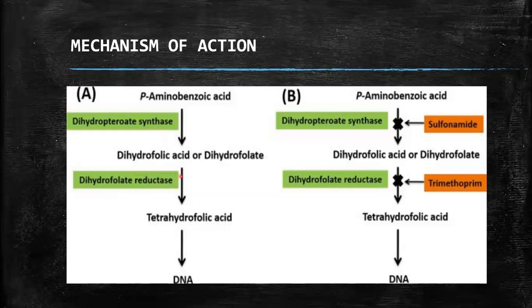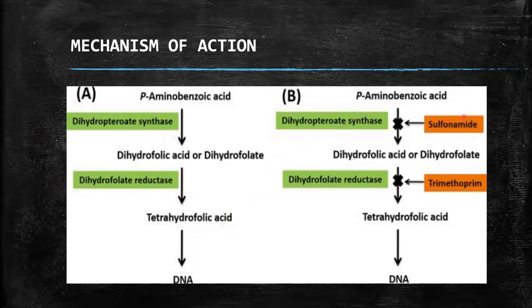Next, dihydrofolic acid converts into tetrahydrofolic acid with the help of the enzyme dihydrofolate reductase. So these are the two most important enzymes helpful in the synthesis of tetrahydrofolic acid, which is further used in the synthesis of DNA.